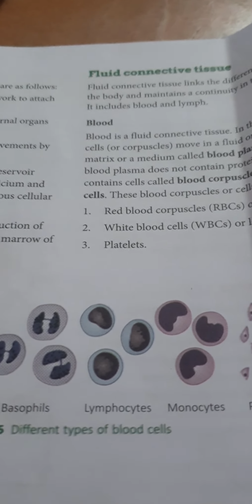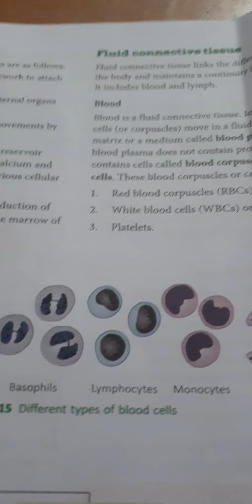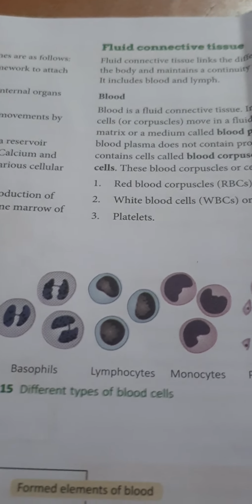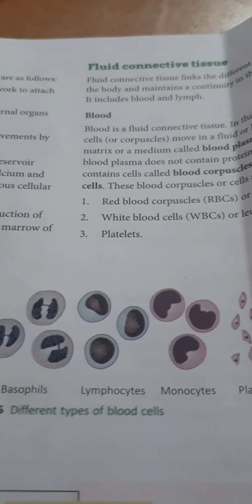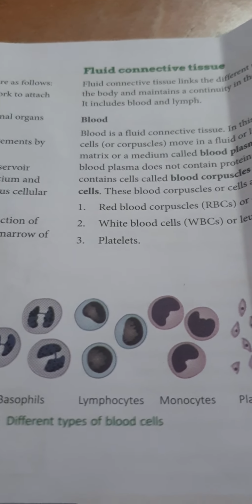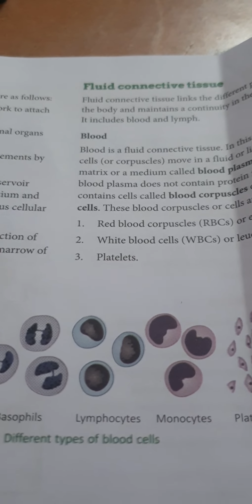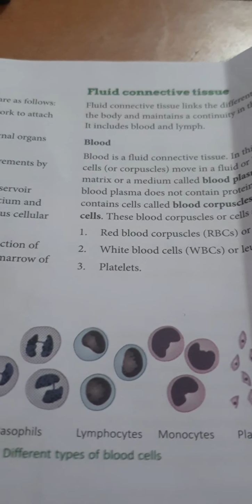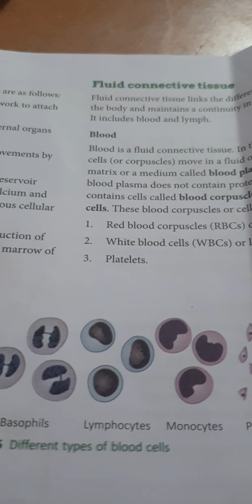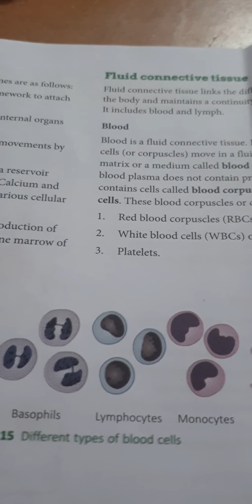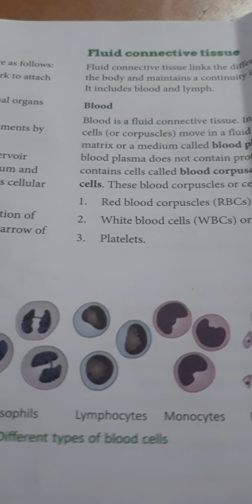There are different kinds of acids also, and different types of undigested food also. Each and everything is eliminated from our body with the help of the blood. So there are many functions which blood performs. First is the transport of gases, transport of nutrients, transport of hormones, and the transport of waste materials.